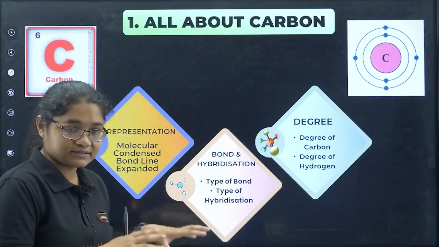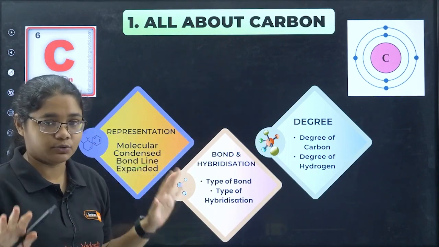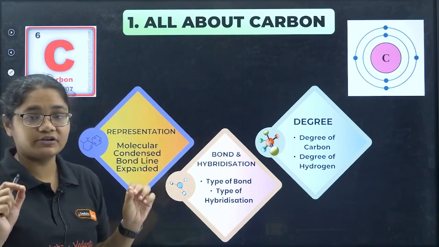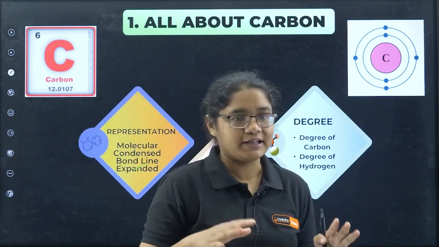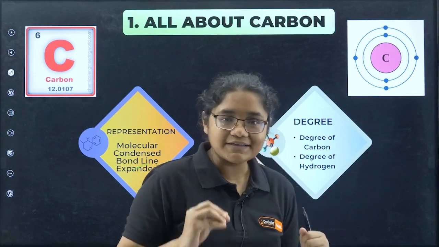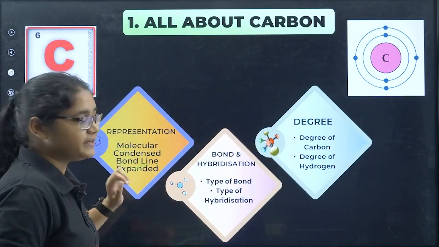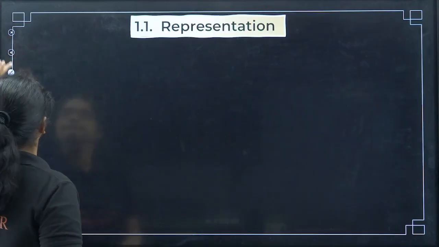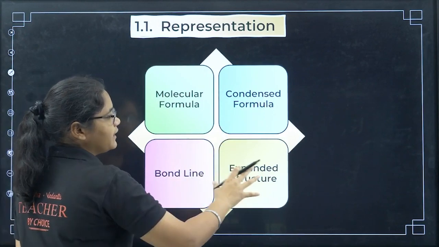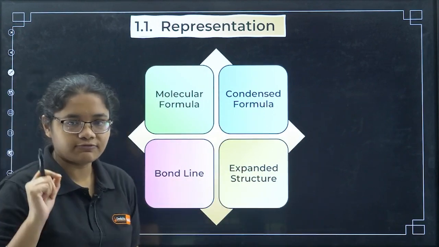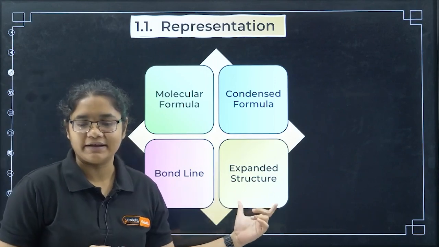I hope what is there to study in the first topic, all about carbon, is clear to all of you. The second topic is nomenclature. So let's move forward with the first subtopic, representation of organic compounds. In representation, as I told you, we have 4 different ways: molecular formula, condensed formula, bond line, and expanded structure.